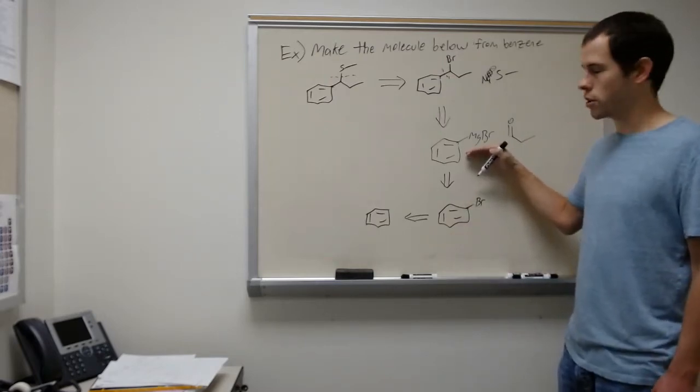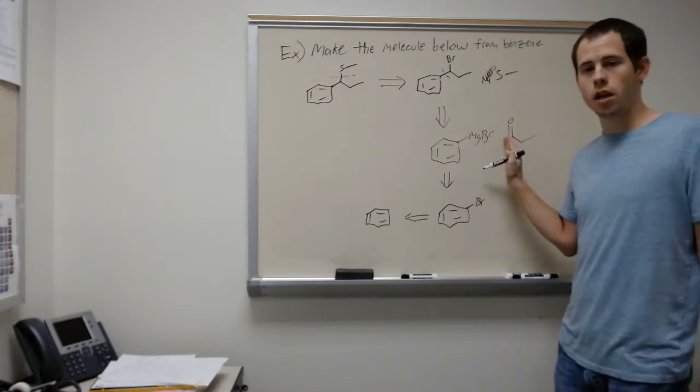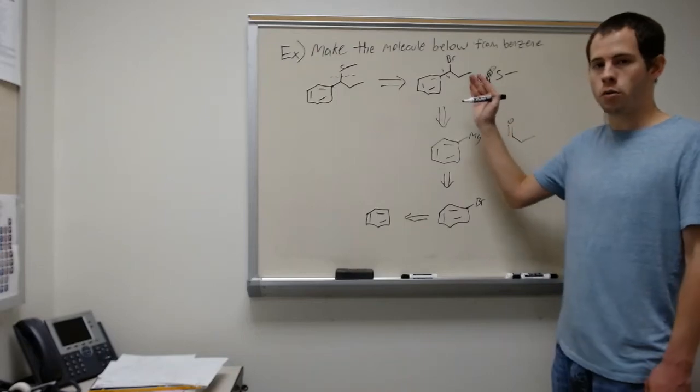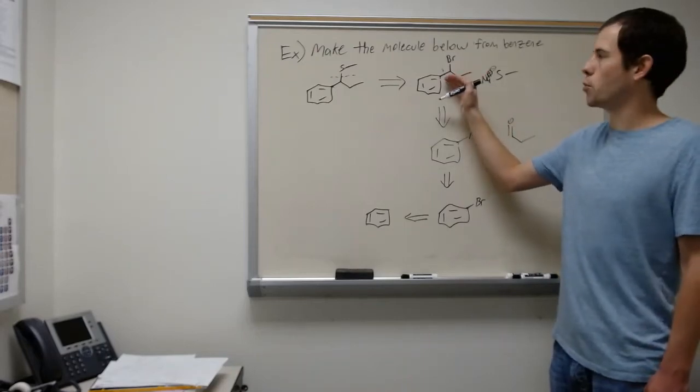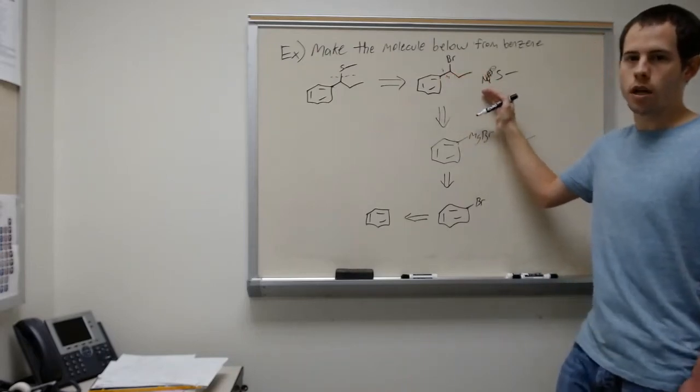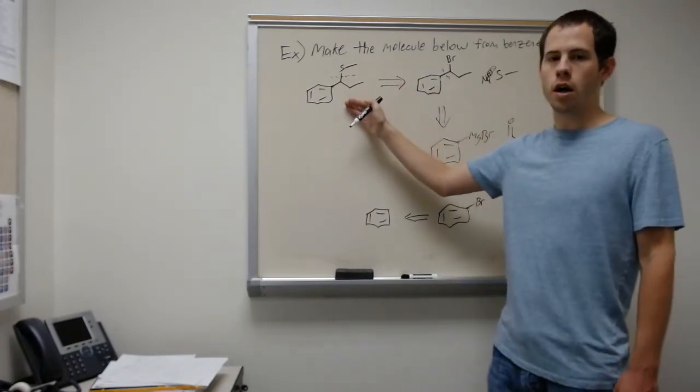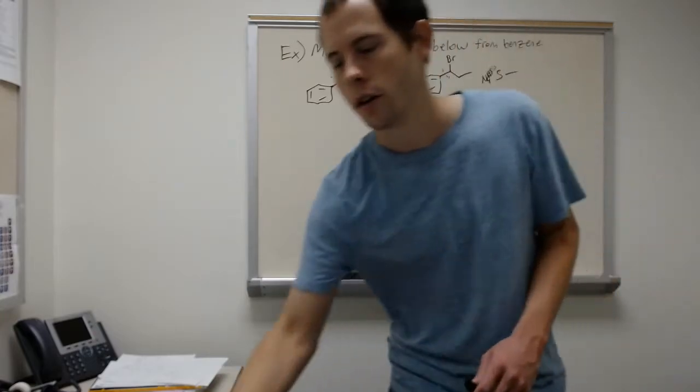The Grignard reagent could then react with this aldehyde. We need an acid workup step to get the alcohol. FeBr3 would convert it to the bromide, and then the bromide could react with this sodium salt right here to make the sulfur carbon bond and get us back to the final product.